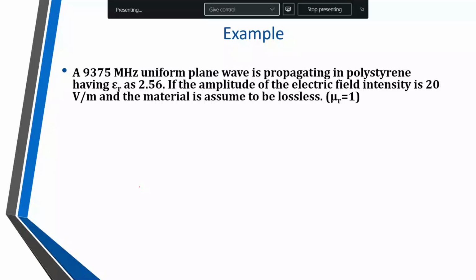Find the following if the material is assumed to be lossless: V, beta, intrinsic impedance eta, lambda, the wavelength, and gamma, that is the propagation constant.